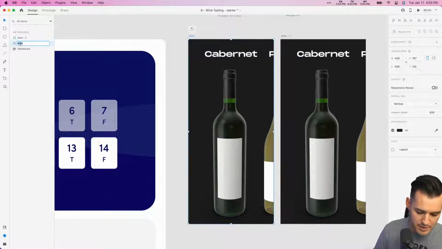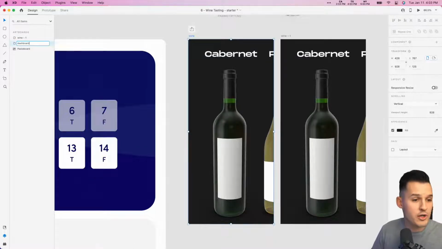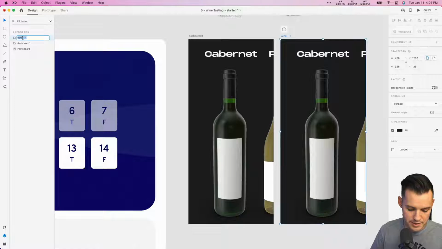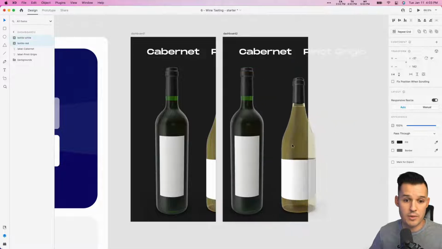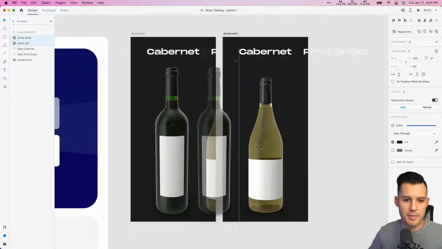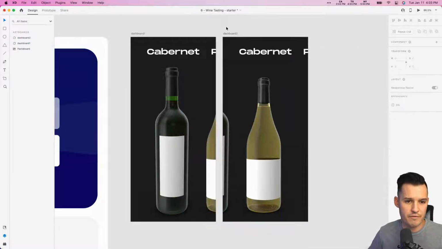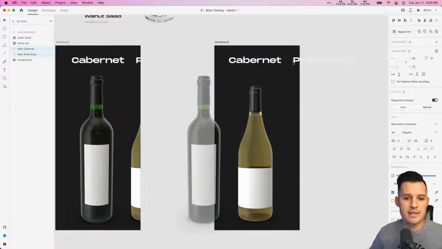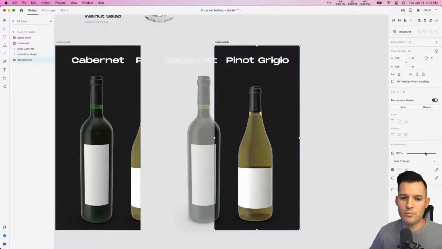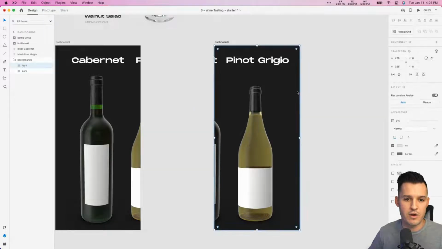And let's rename this dashboard 1, and we'll call this other one a similar thing, but we'll call it dashboard 2. You guessed it. And what we're going to do is take our bottles, scoot them over, and we're probably going to implement a drag gesture here for this. Let's space these out a little bit so we have some room to work. And let's take our text and line our text up in the middle.